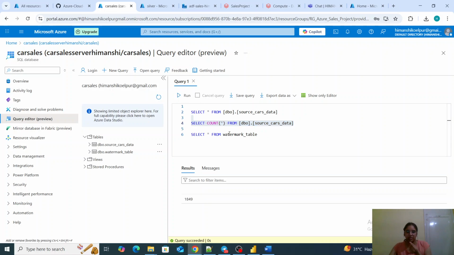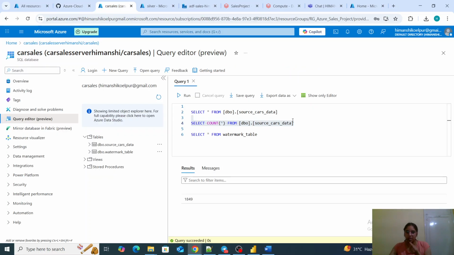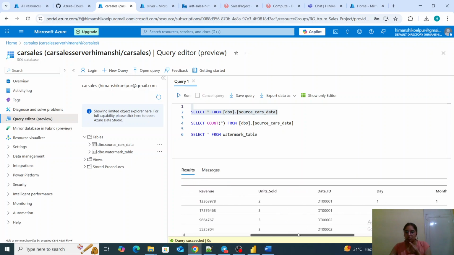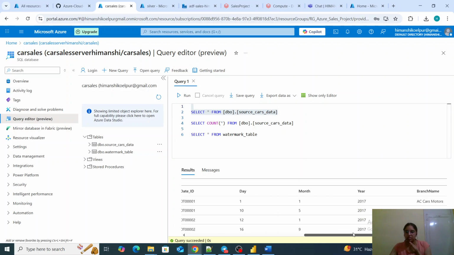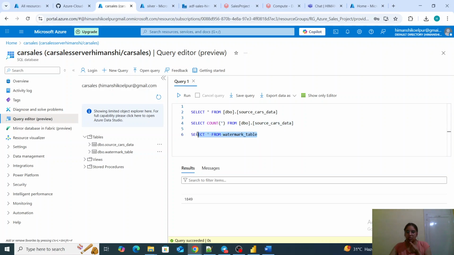Let me check directly the count. It is 1849. I had 1849 in my source, and everything is loaded over here. If we want to have a look at the table, we can have a look. Branch ID, dealer ID, model ID, and the other columns are here, and our data is successfully loaded to our SQL DB.